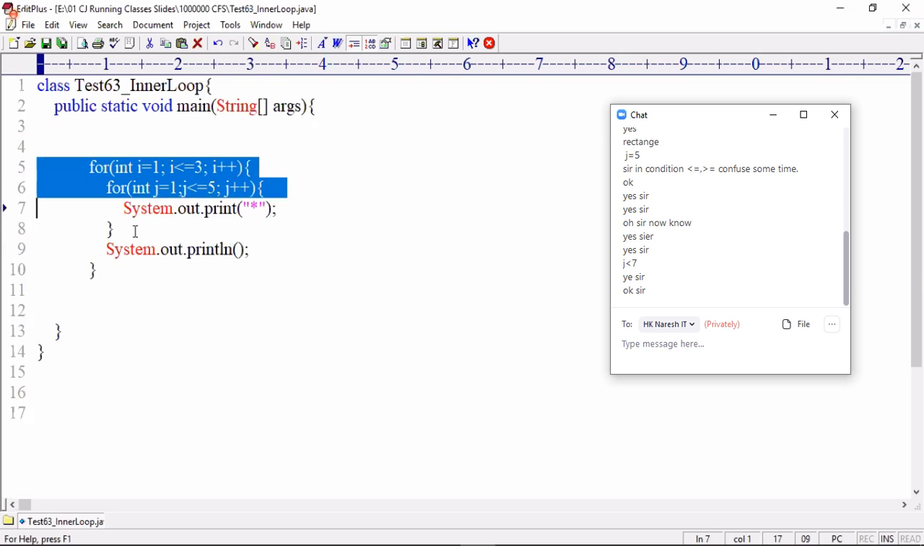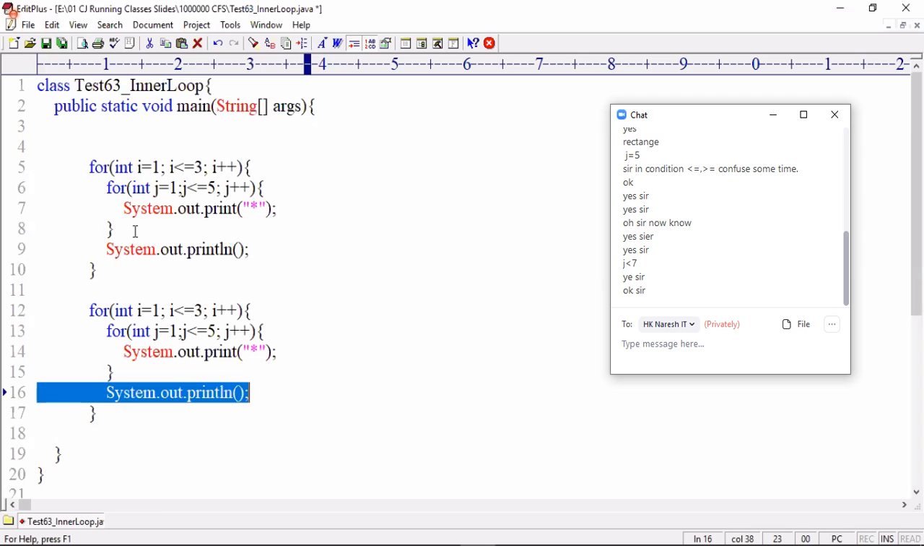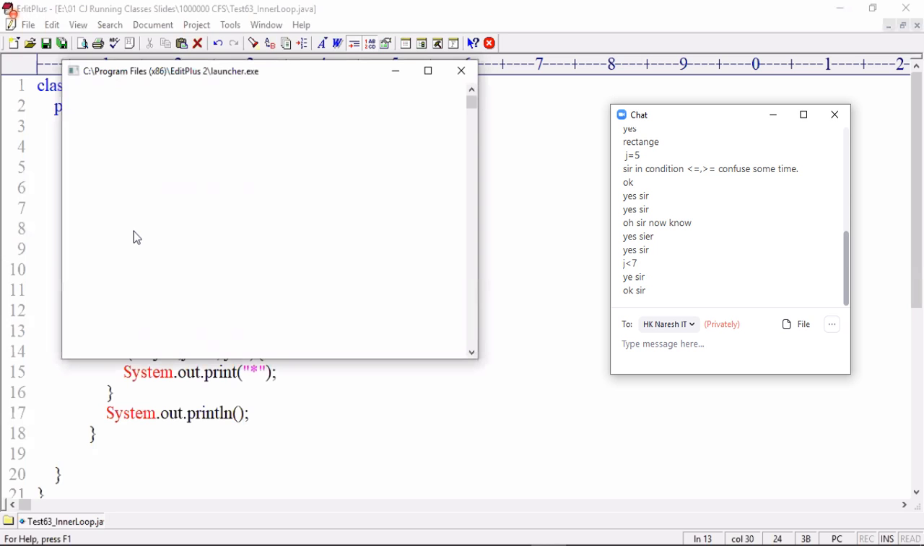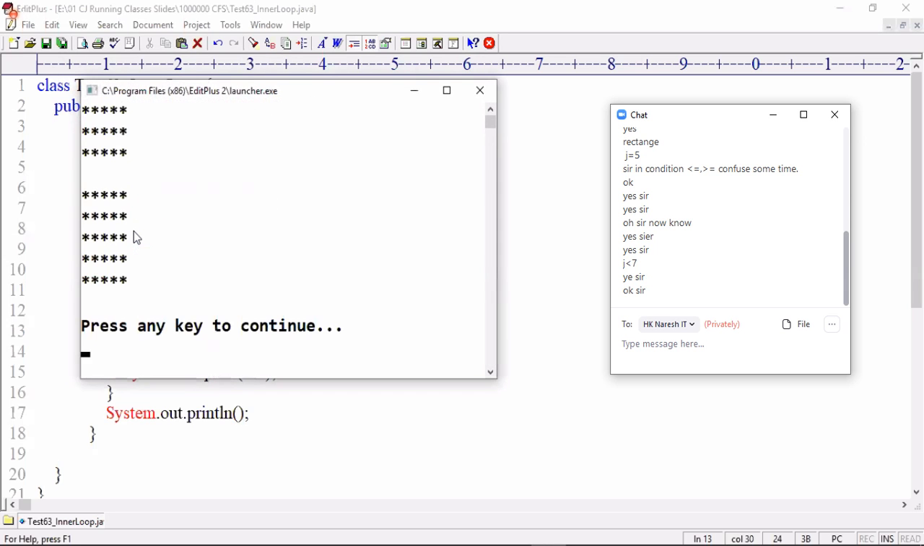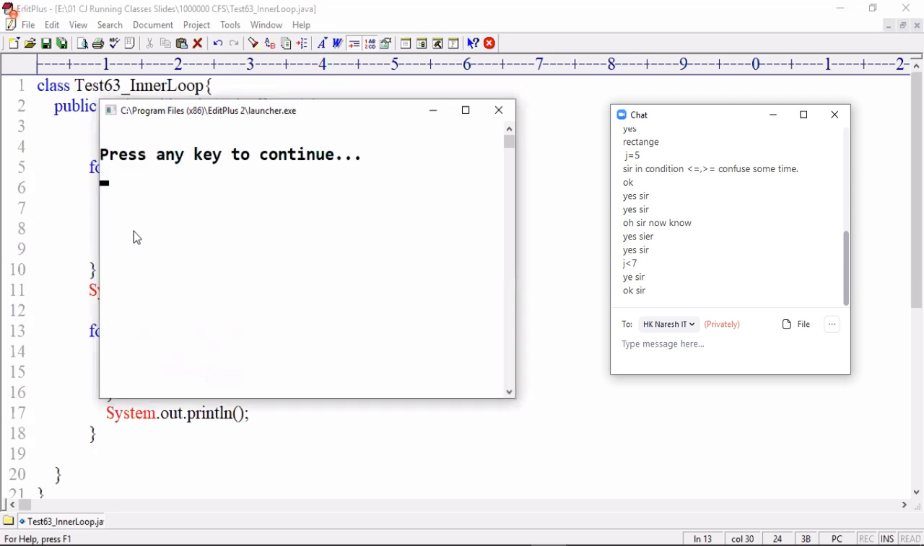And now if you want to display a square shape, what do you write? 5, 5. Columns and rows must be equal. Or 3, 3. Control 1, control 2.